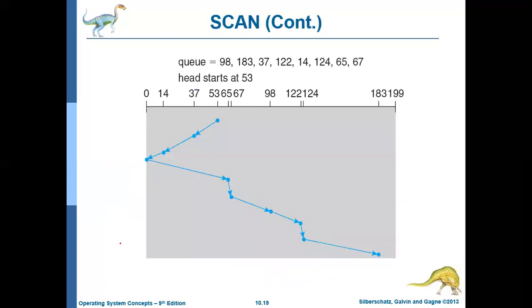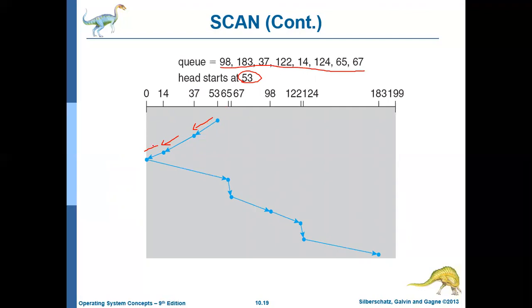So let us see the example. This is the request which is to be satisfied, and currently the head is at location 53, and let us assume that the head is moving in the reverse direction. So from 53 it first satisfies 37, then 14, then it goes up to cylinder 0. There is nothing to access in cylinder 0, but this is how the algorithm works.